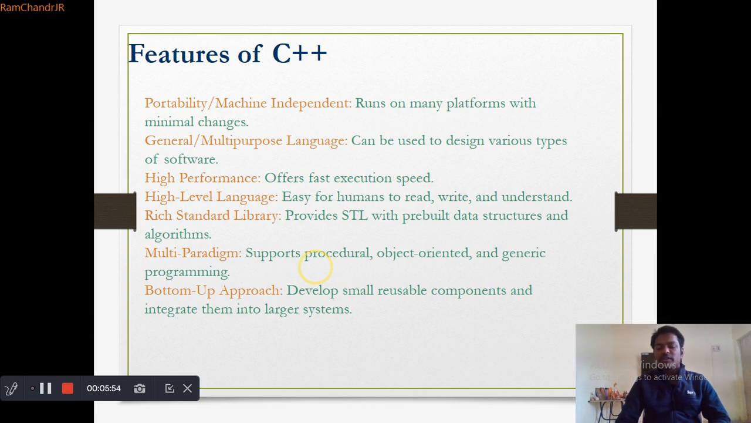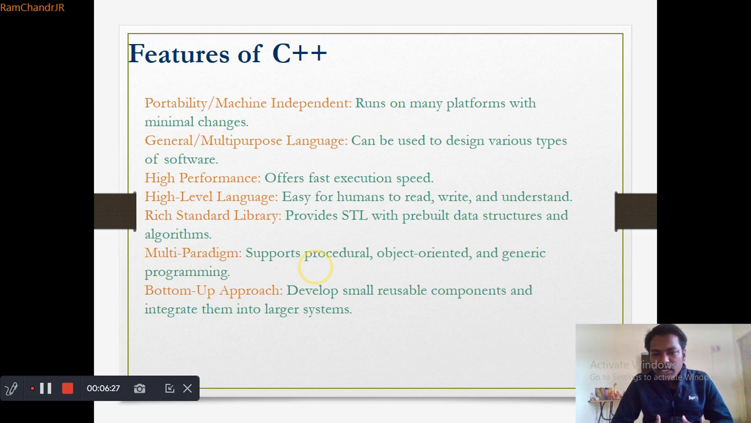And it also supports generic programming. That means we have many data types like int, float, char, double, these different data types, and we can write the same code. We can use the same code of a function or classes for different data types. For each data type we can use the same code. That is generic programming.